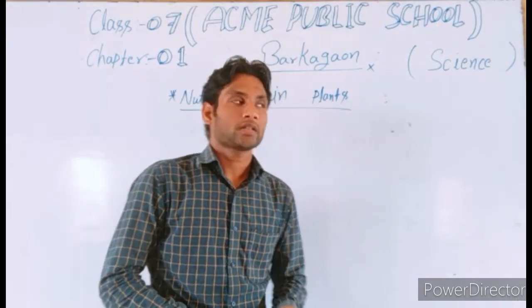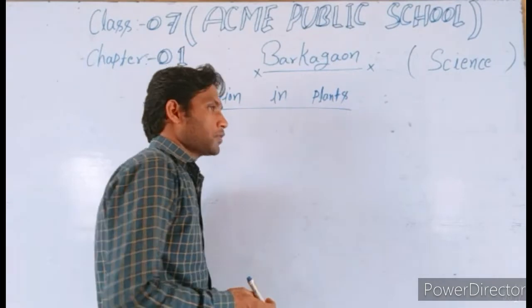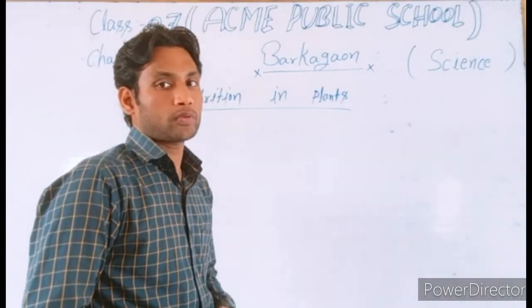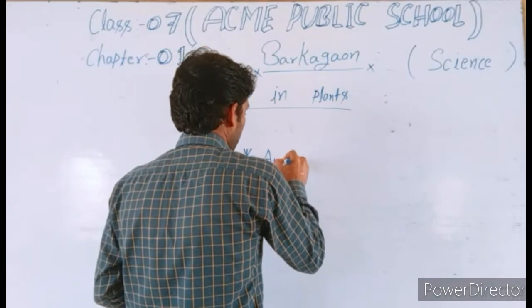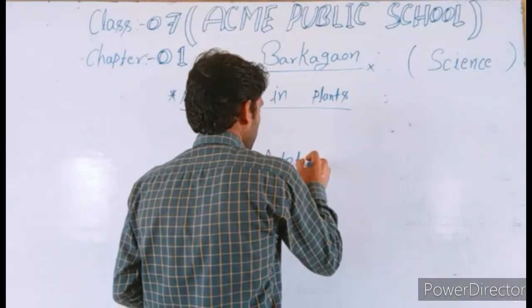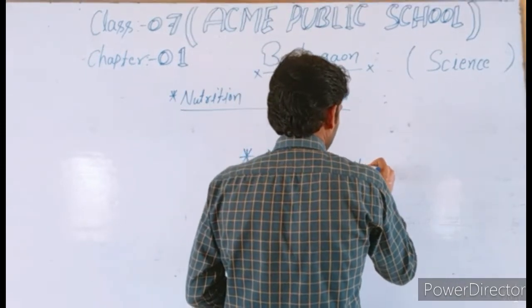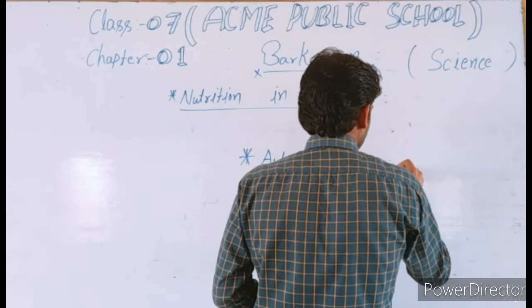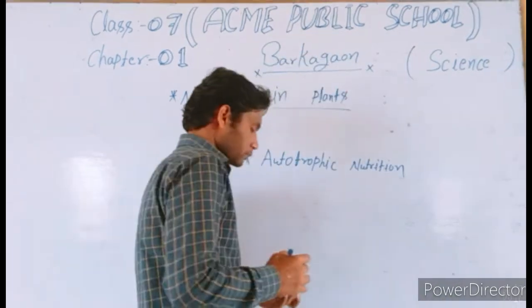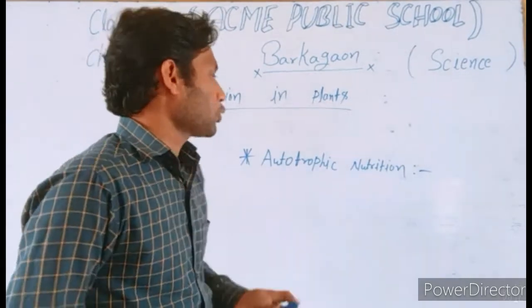So let's start our next topic, mode of nutrition. First mode of nutrition, autotrophic nutrition. Students, why do we call it autotrophic nutrition?